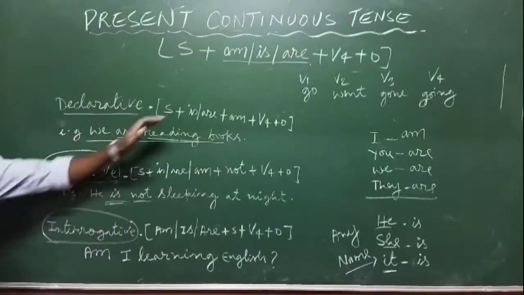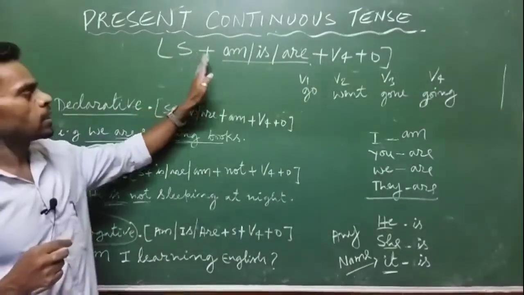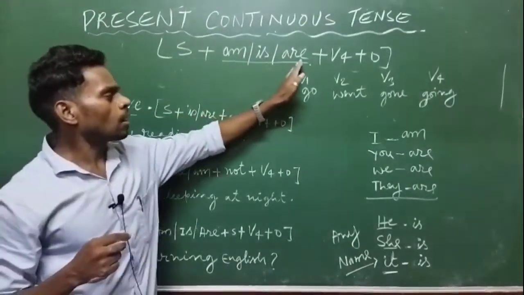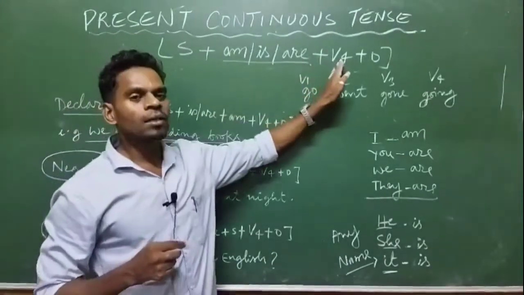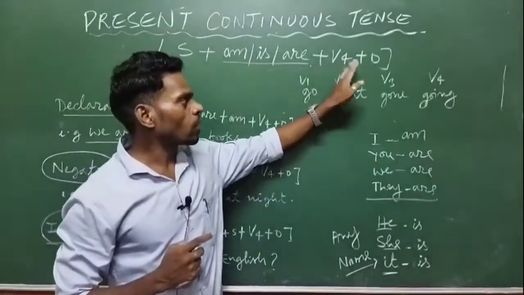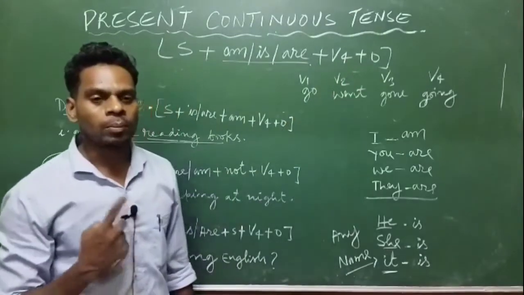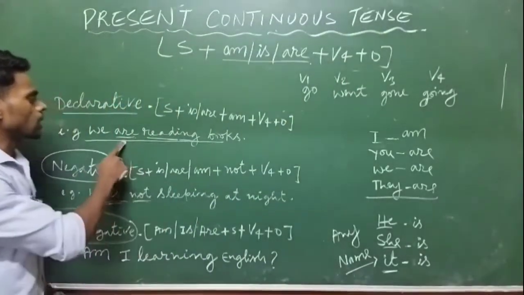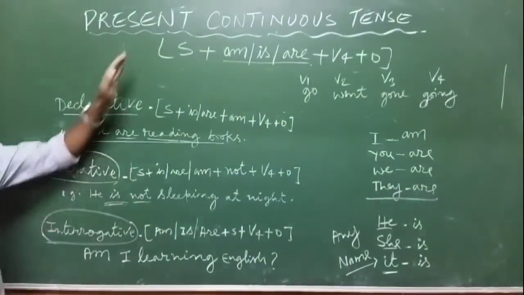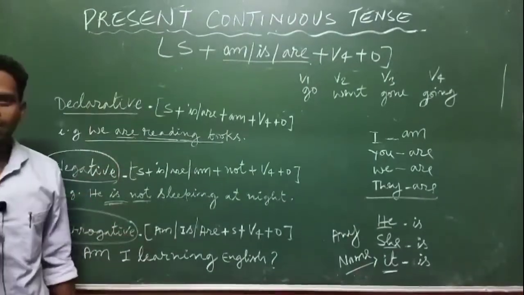So remember this pattern: subject, am, is, are, followed by the fourth form of the verb and the object. That way you can make out that a particular sentence is in present continuous tense.